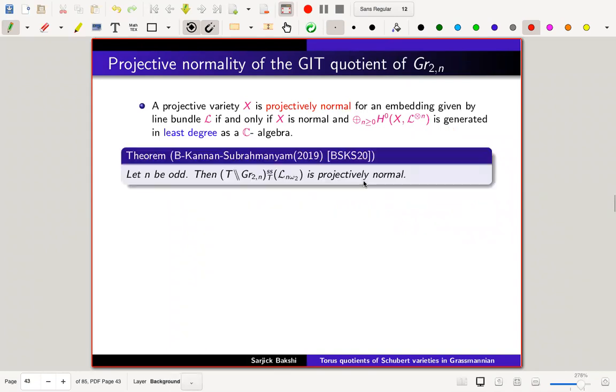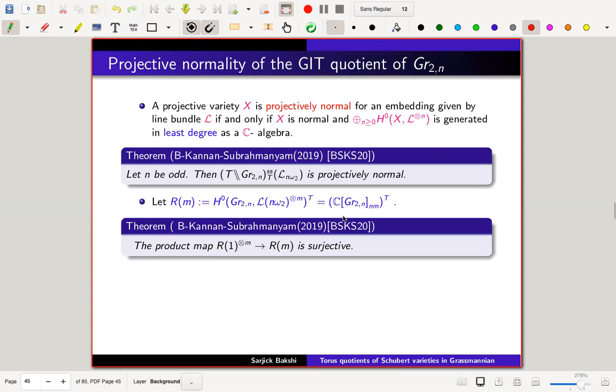Okay, so then we have shown that for n odd, the quotient is indeed projectively normal. Now this is R_n. Since we have taken n and 2 to be coprime, we must have that n must divide the degree of the component. So we have taken the nth piece. So the least degree R1 will be the nth degree in the Plücker Grassmannian, and by putting a t, it ensures that all the integers are attained. So now we show that this map is surjective.